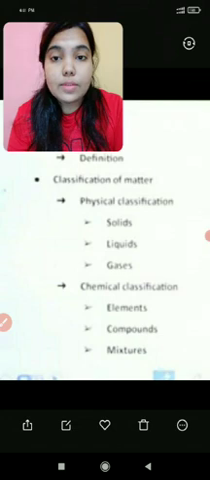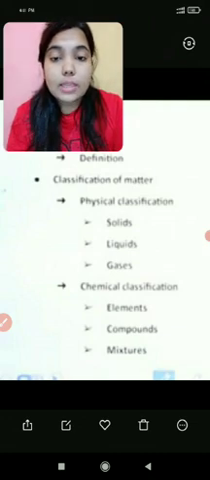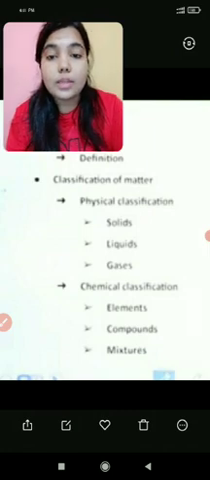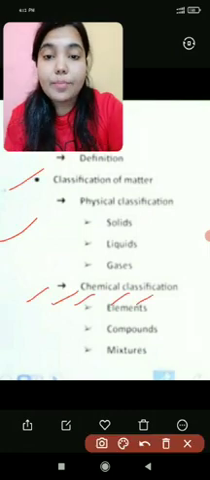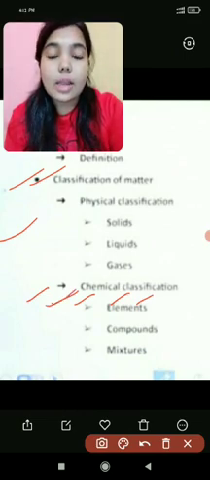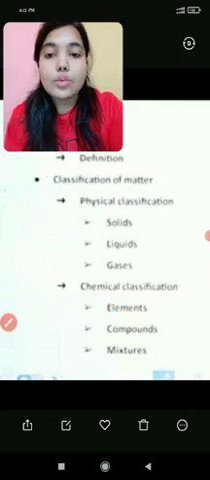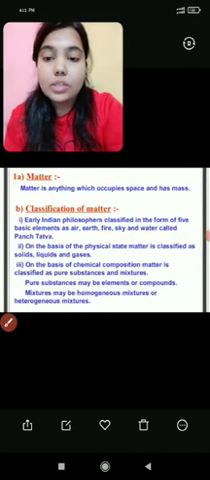In this video, we will see the first chapter of class 9th chemistry, that is Matter in Our Surroundings. Some of the topics that we see in this video include the definition of matter, the classification of matter, which is physical classification, solid, liquid and gases, and chemical classification of matter, that includes the elements, compounds and mixture. So first of all, we will see the definition.